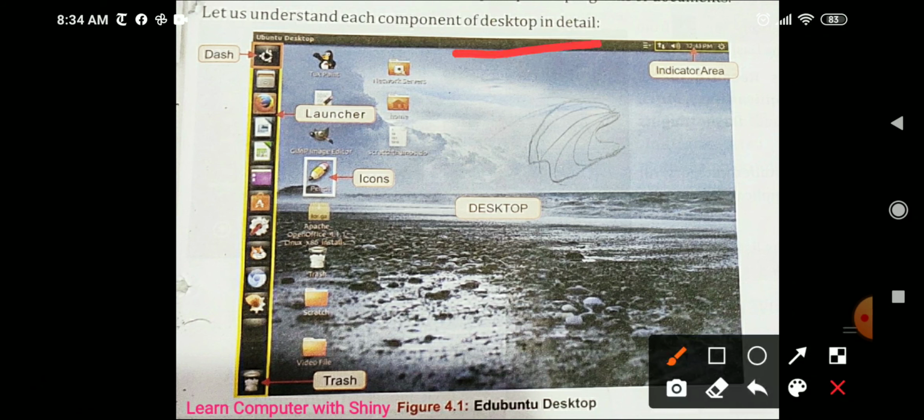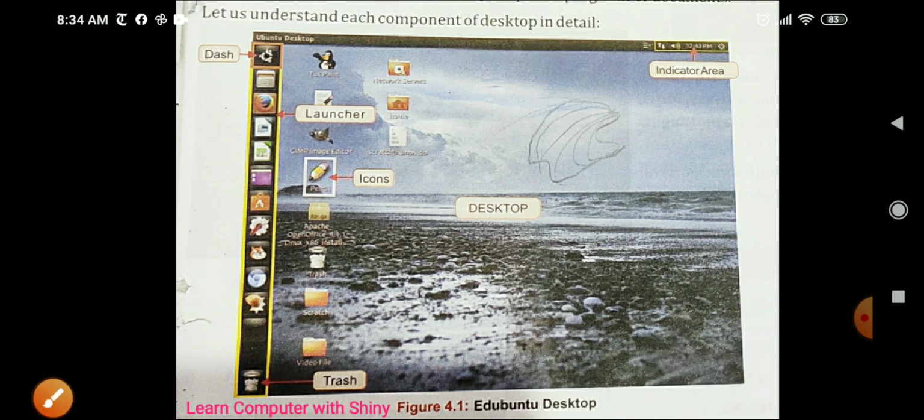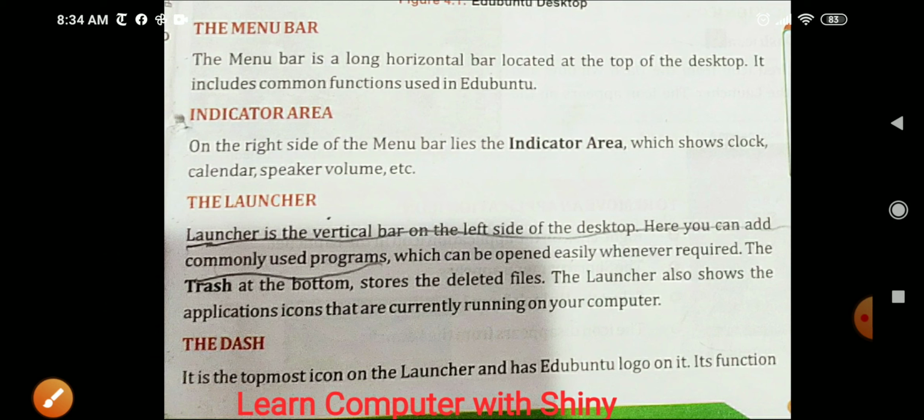This is the menu bar. Now we are going to read about the menu bar. The menu bar is a long horizontal bar located at the top of the desktop. It includes common functions used in Ubuntu. The menu bar is the top bar of the desktop, and it includes the programs we use most commonly.